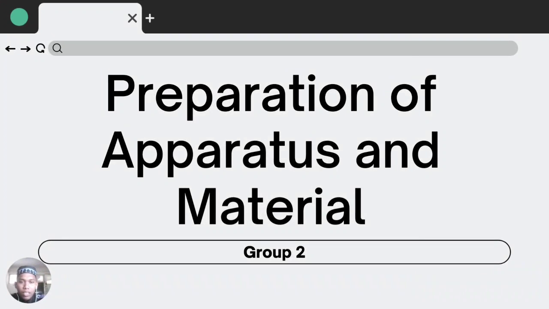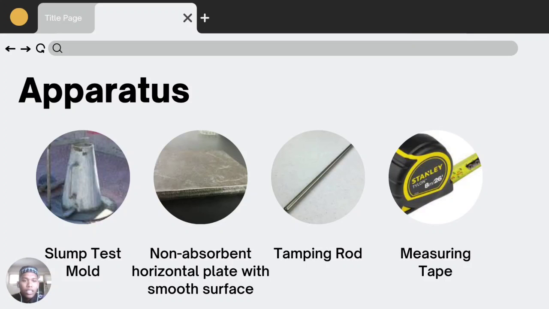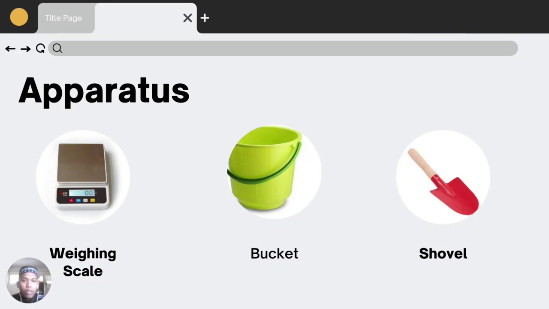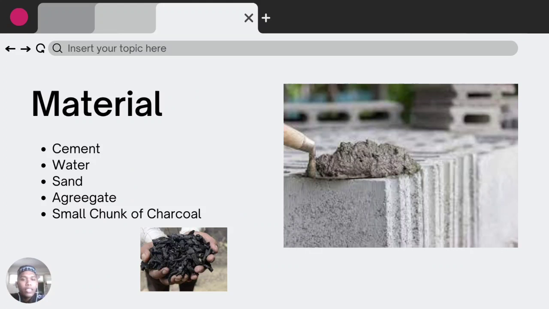Okay, so for the preparation of apparatus and material, the apparatus that we need is first the slump test mold, second a non-absorbent horizontal plate with smooth surface, tamping rod, measuring tape, weighing scale, bucket, and shovel. And the materials that we need are cement, water, sand, aggregate, and the material that the team chose is small chunks of charcoal.